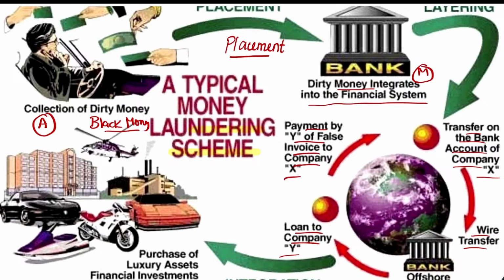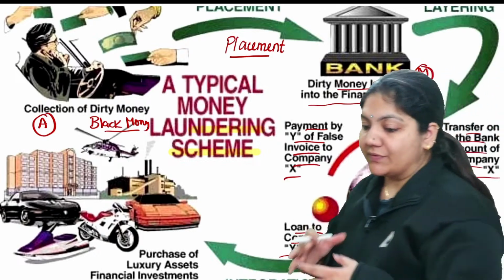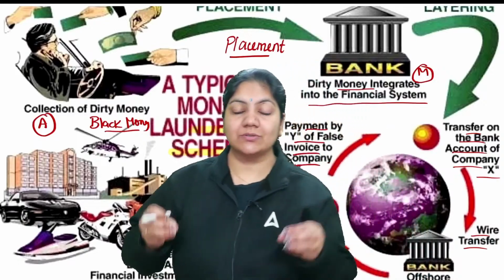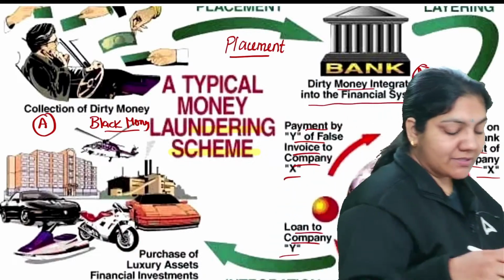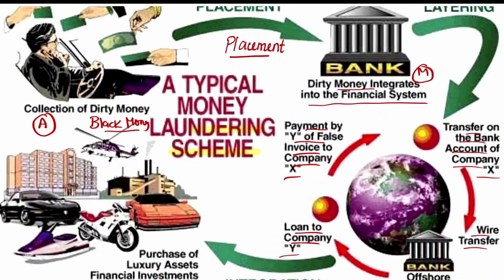The bank is transferring money from here to there so that nobody can recognize where the money came from. This process is called layering. So this is placement, this is layering.